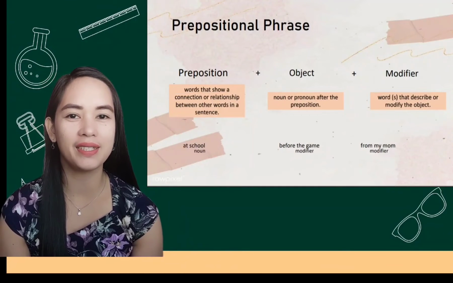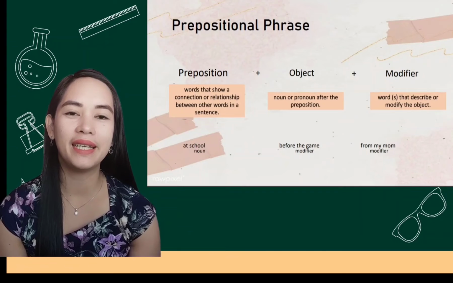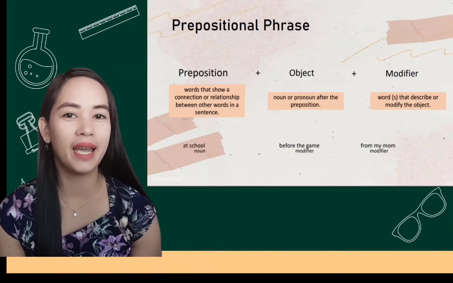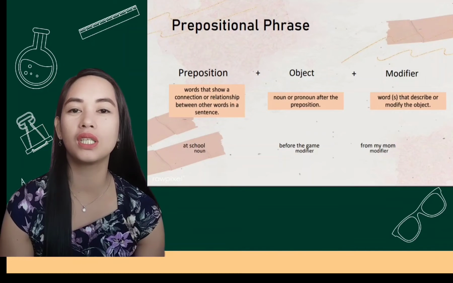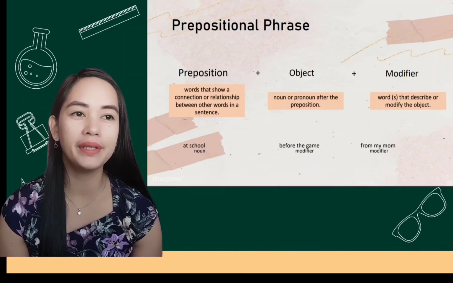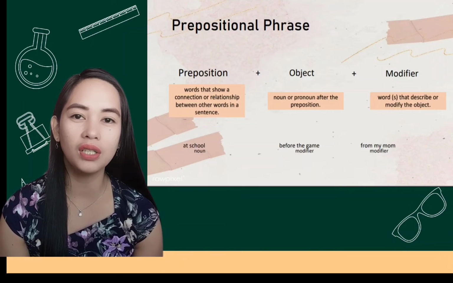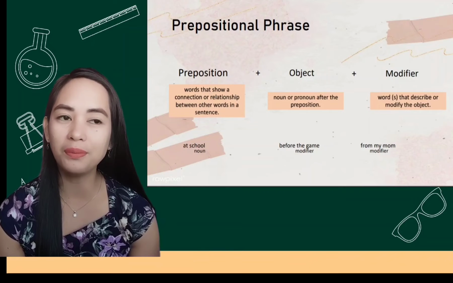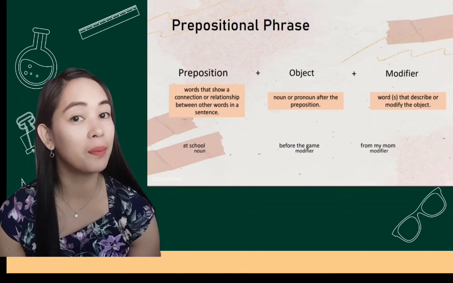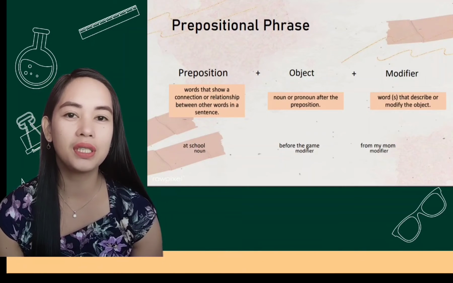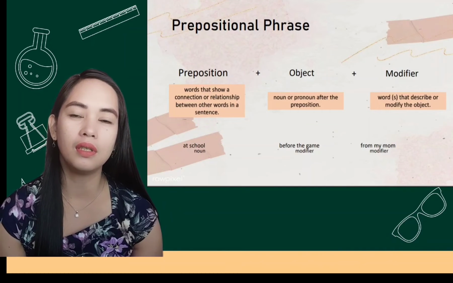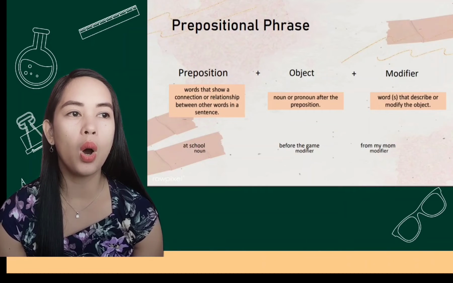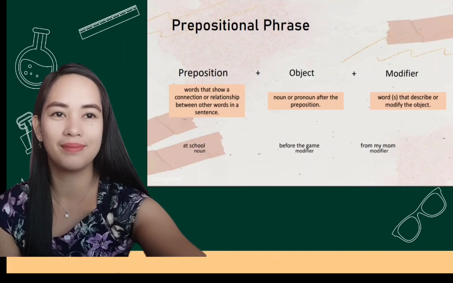A prepositional phrase has three components. It has a preposition, of course, an object, and a modifier. A preposition is a word that shows a connection or relationship between other words in a sentence, an object is a noun or pronoun after the preposition, and a modifier is a word that describes or modifies the object.